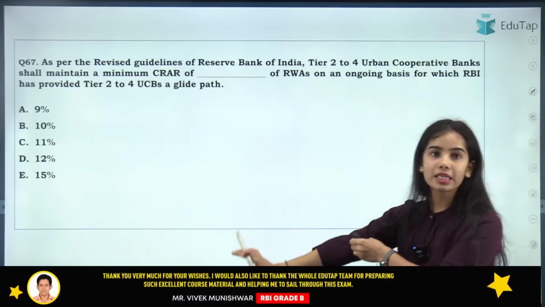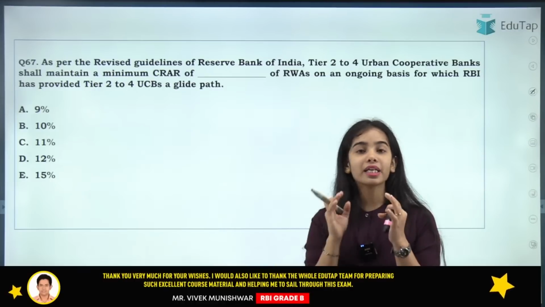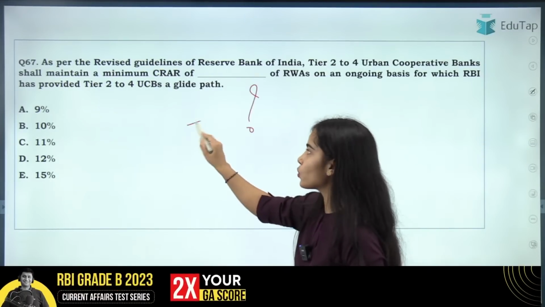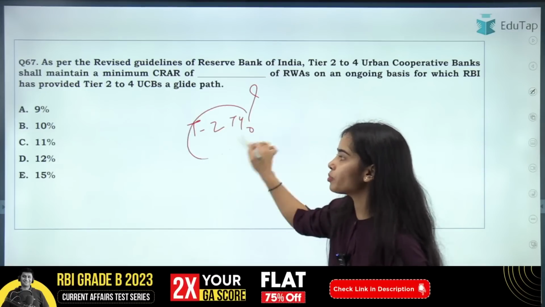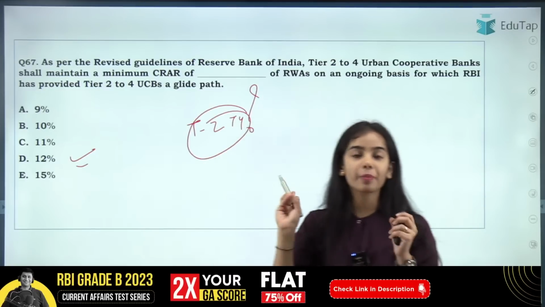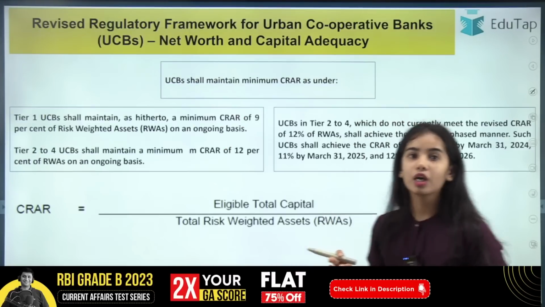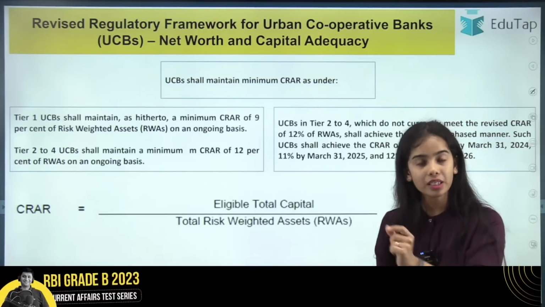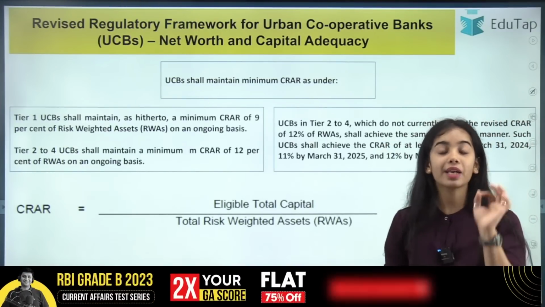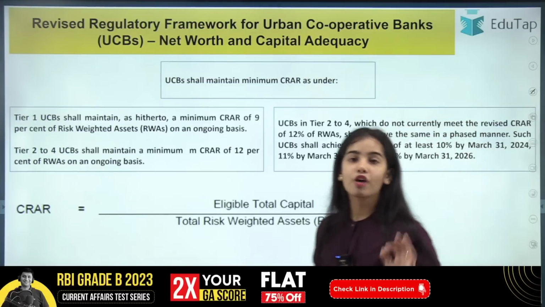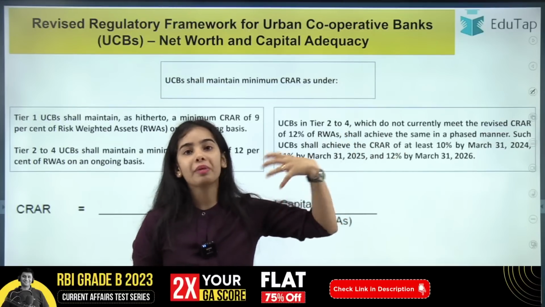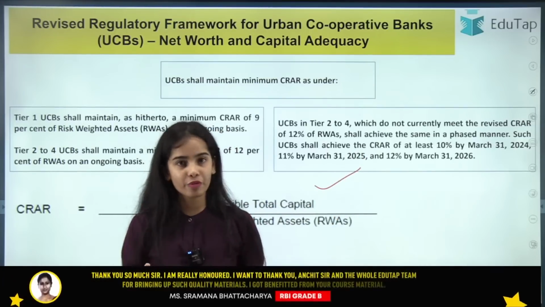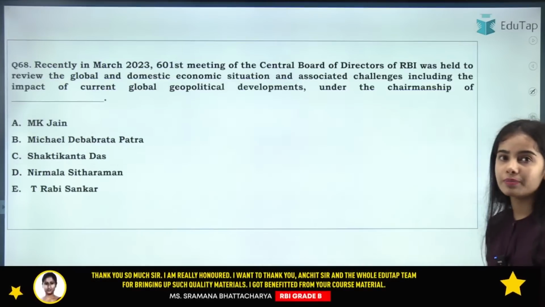And now coming to the next question. What is the minimum CRAR that tier 2 to tier 4 UCBs have to maintain? Tier 2 to tier 4 UCBs have to maintain a minimum CRAR, capital adequacy ratio, of 12%. Okay. So tier 1 UCBs have to maintain a minimum CRAR of 9%. Tier 2 to tier 4 UCBs have to maintain a minimum CRAR of 12%. This is the path that has been provided. Okay. Now coming to the next question.